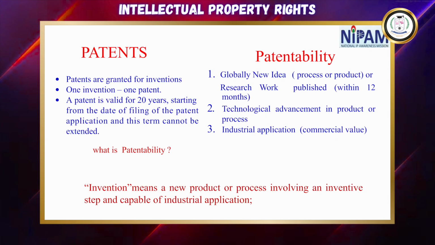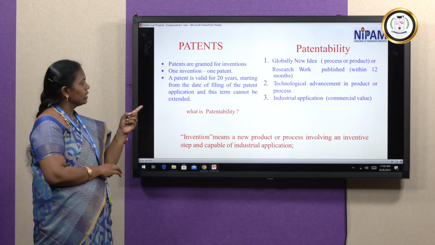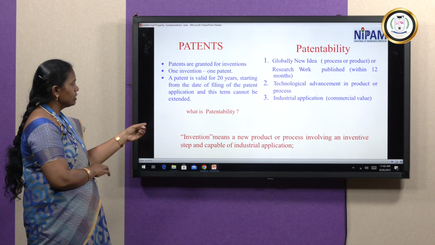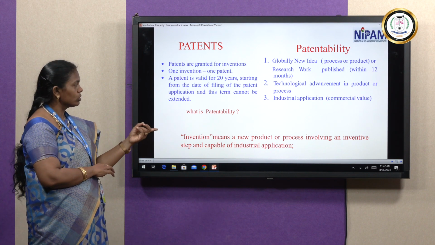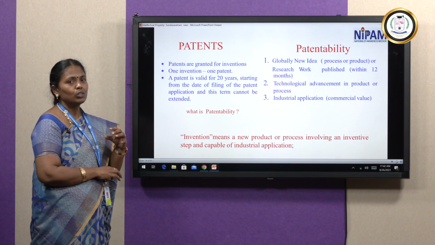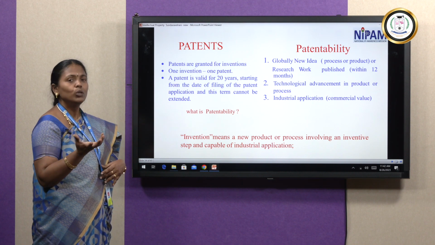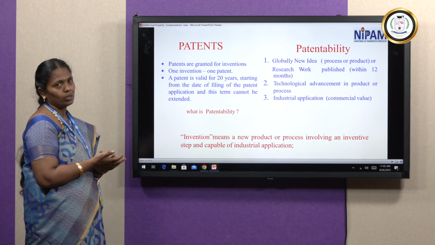A patent is valid for 20 years, starting from the filing date, so 20 years it will be valid. They may use it for advertisement or industrial applications. That is for patentability. So the invention means a new product or new process involving inventive steps in industrial applications. It depends upon the industrial applications, what are the new steps they are adding for creating one new product, that we are calling patentability.